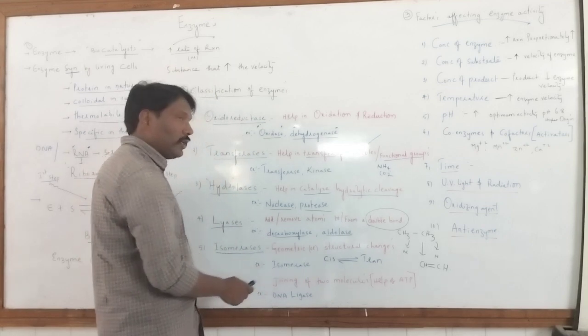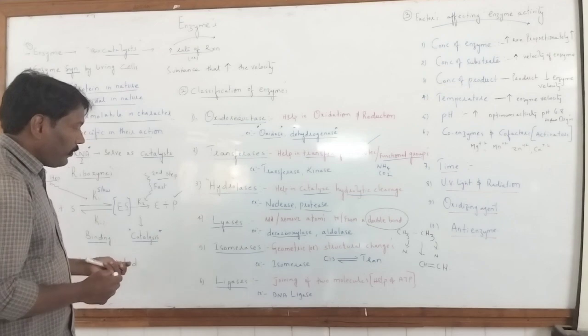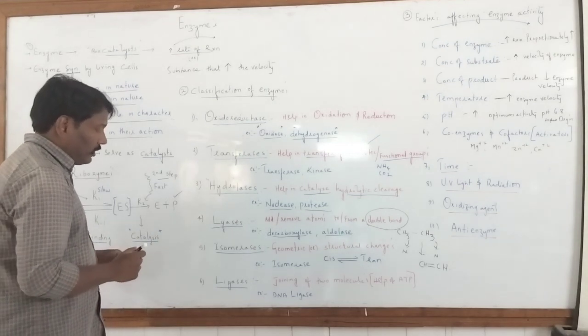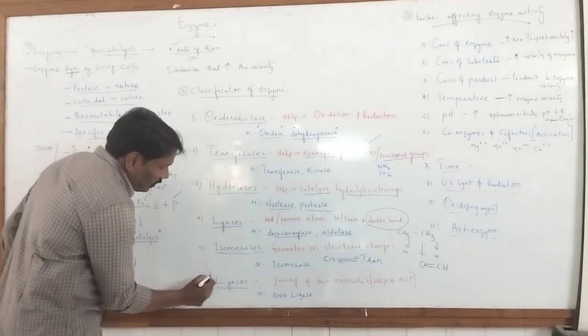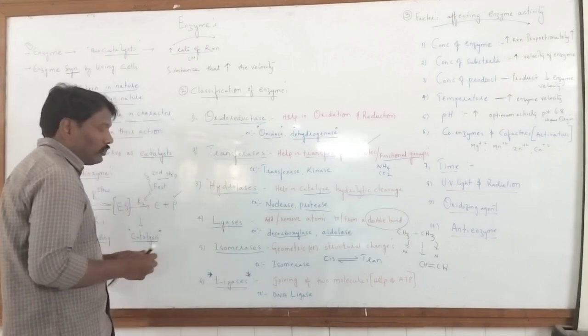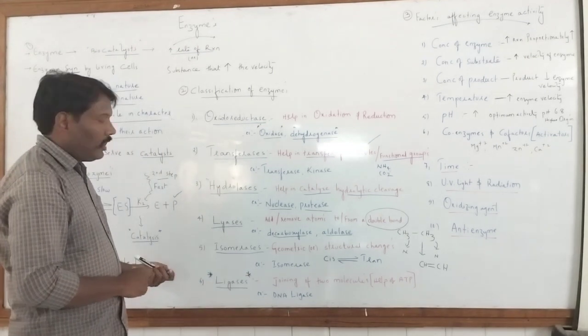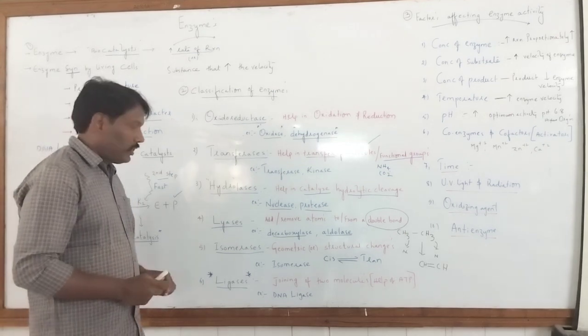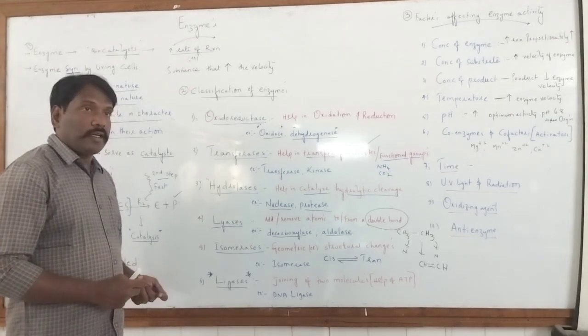Example is isomerase. And the last enzyme class in enzyme classification is ligases. Ligases are those enzymes which are frequently used in molecular studies, in DNA fingerprint studies, and even in PCR technology.